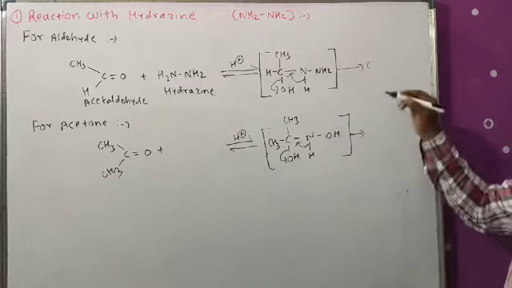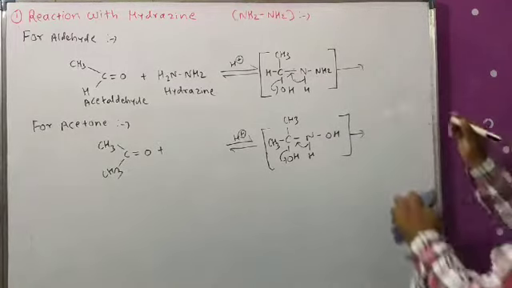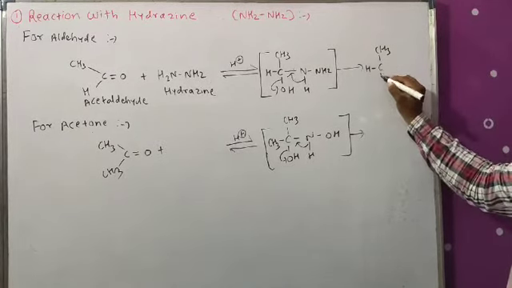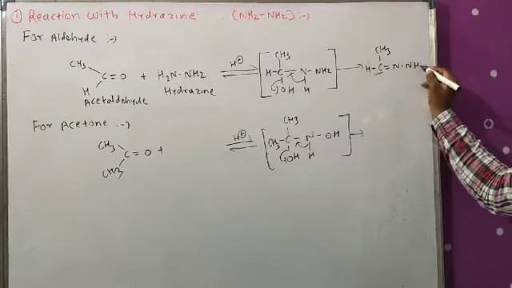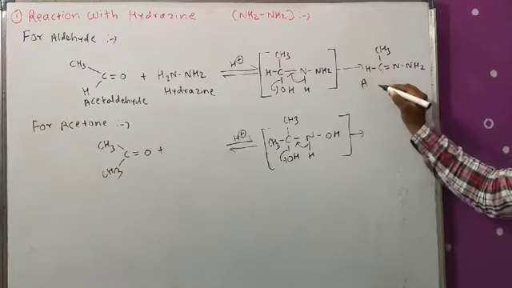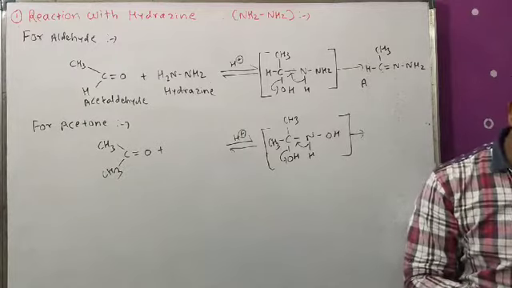Okay, and by removing a water molecule we got the product, that is like this: CH3 H, here OH is going out, double bond N and NH2. Now the name of this compound is hydrazone, that is acetaldehyde hydrazone.